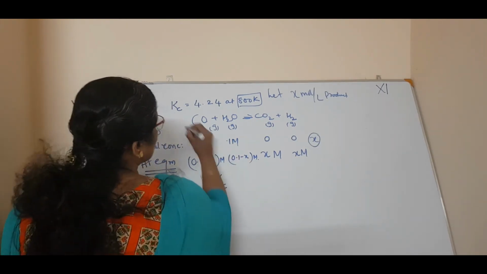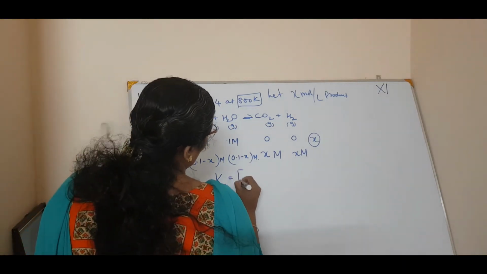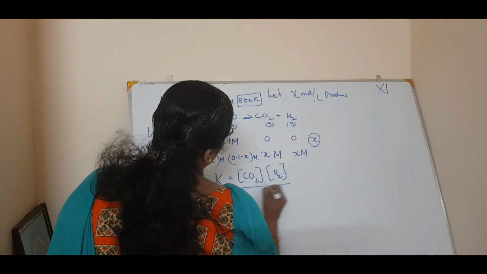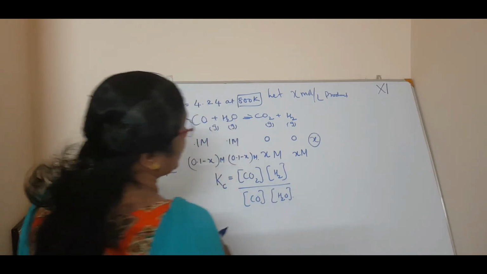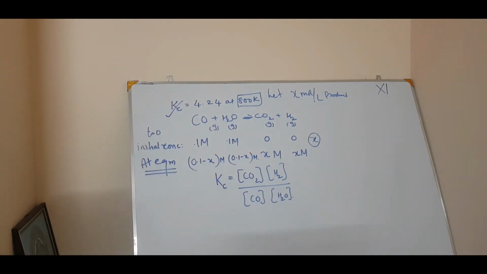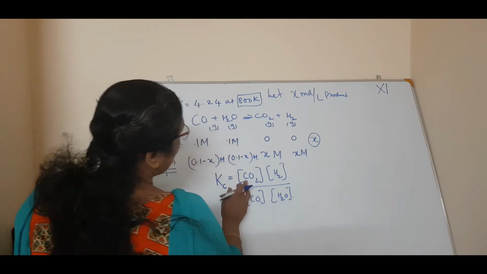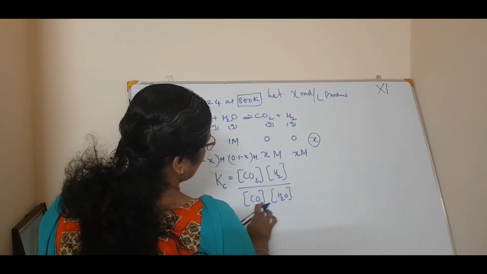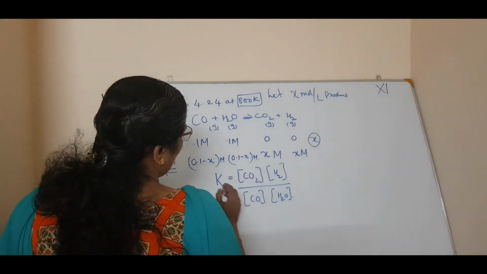So Kc, because Kc is given, is equal to concentration of CO2 into concentration of H2 divided by concentration of CO into concentration of water.